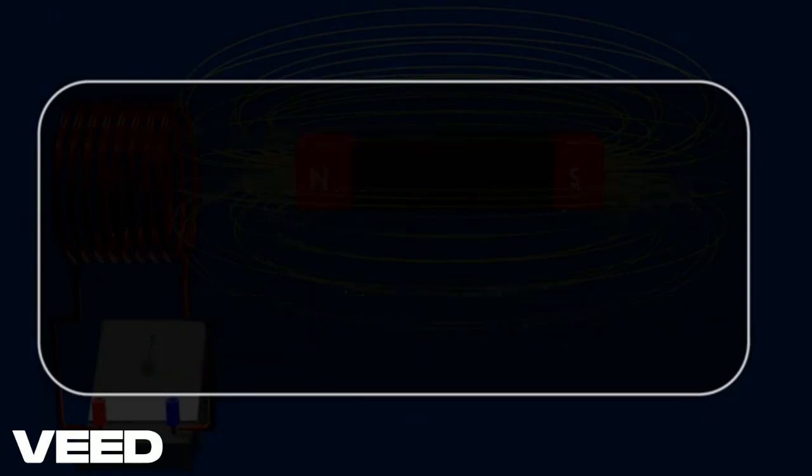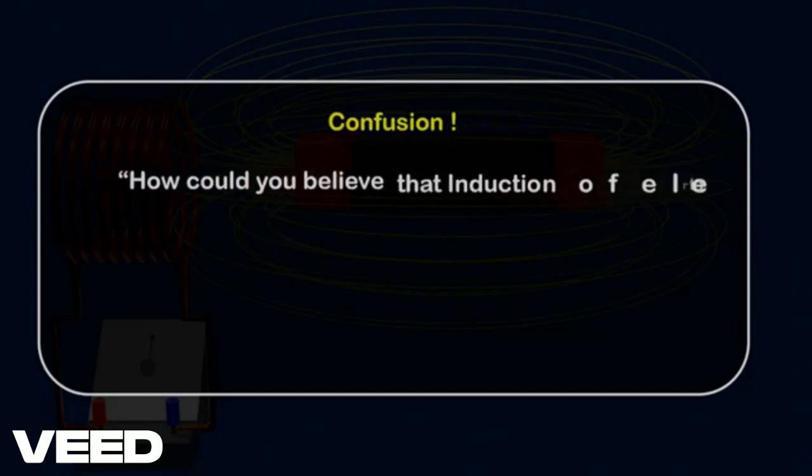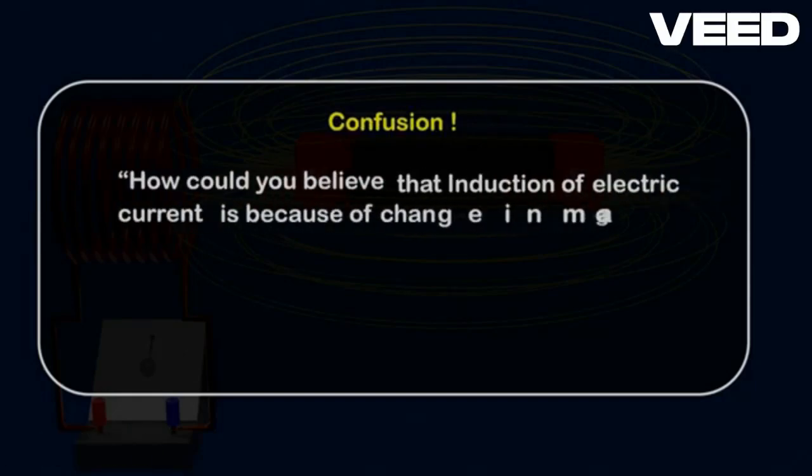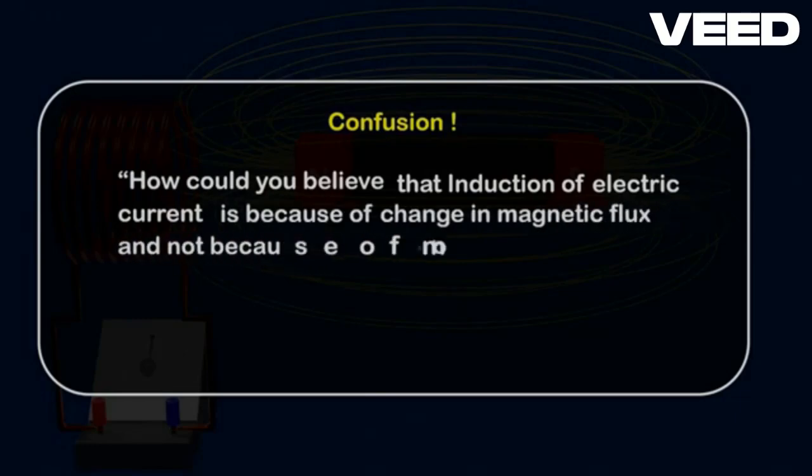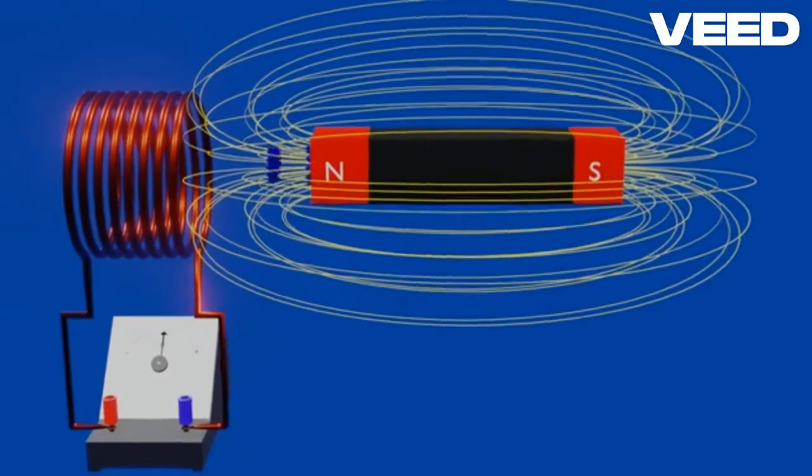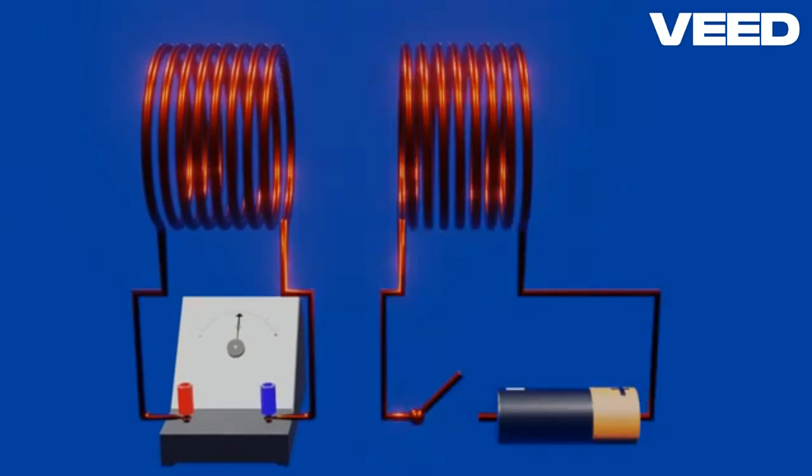It might have left you with the confusion of how you could believe that induction of electric current is because of change in magnetic flux and not because of motion of a magnet. To make it clear, let's do another experiment. This time, we will replace the magnet with another coil, which is connected in series with a battery in an open circuit.